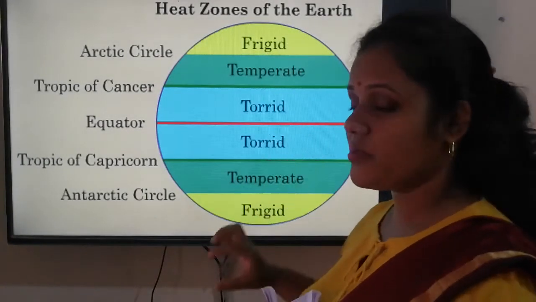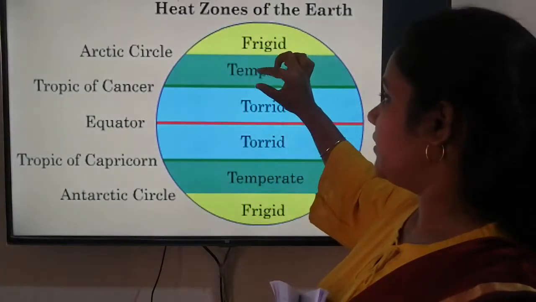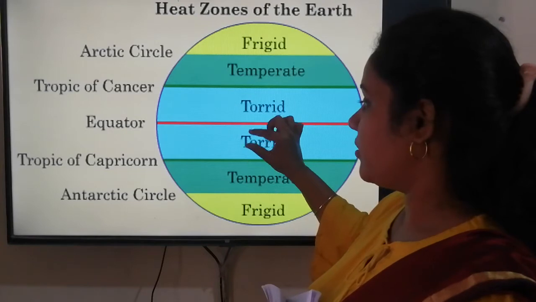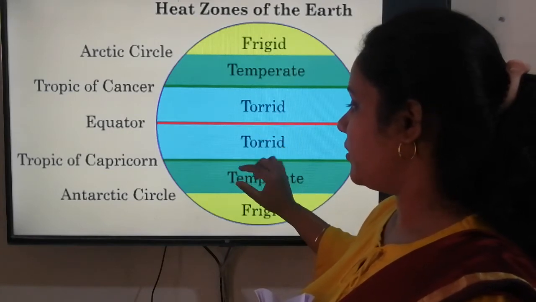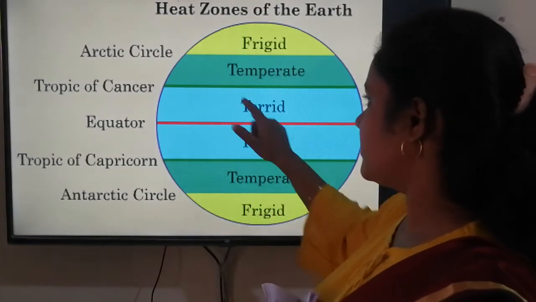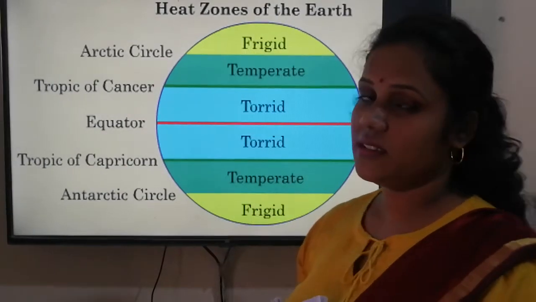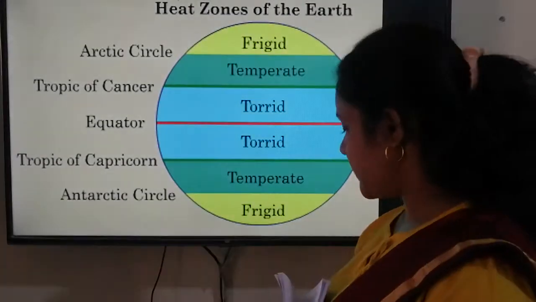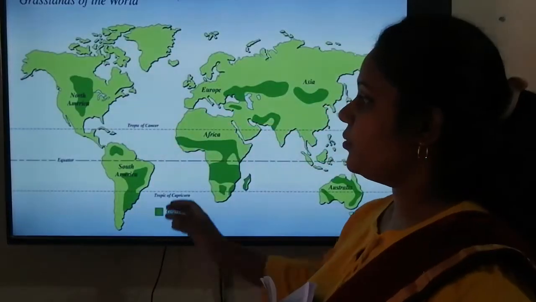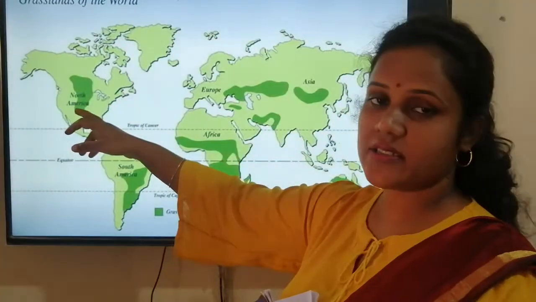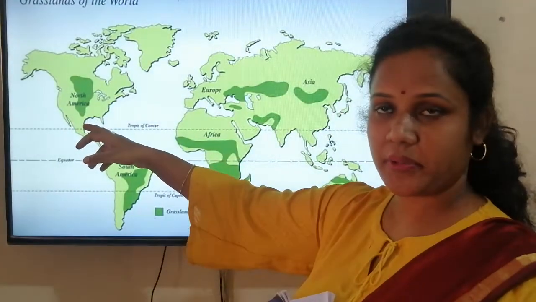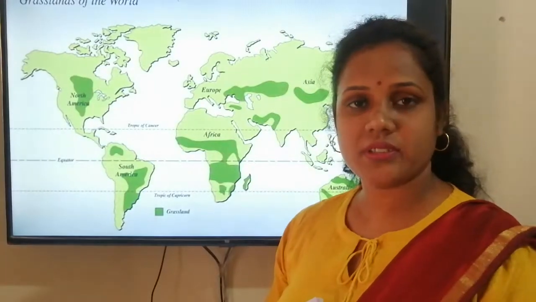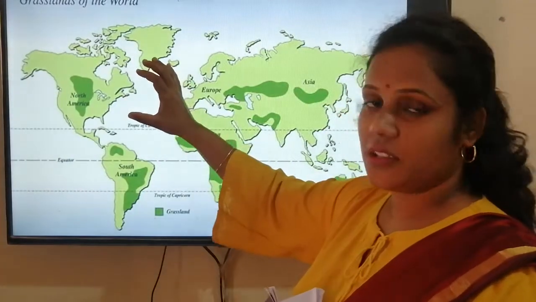The temperate region also has different grasslands. The grasslands near the Tropic of Cancer are warmer. Near the Tropic of Capricorn also warmer, and those near the Arctic and Antarctic Circle are comparatively less warm. I've shown you here that North America has the grassland prairies, and Asia and Europe have steppes. They are in the northern hemisphere.